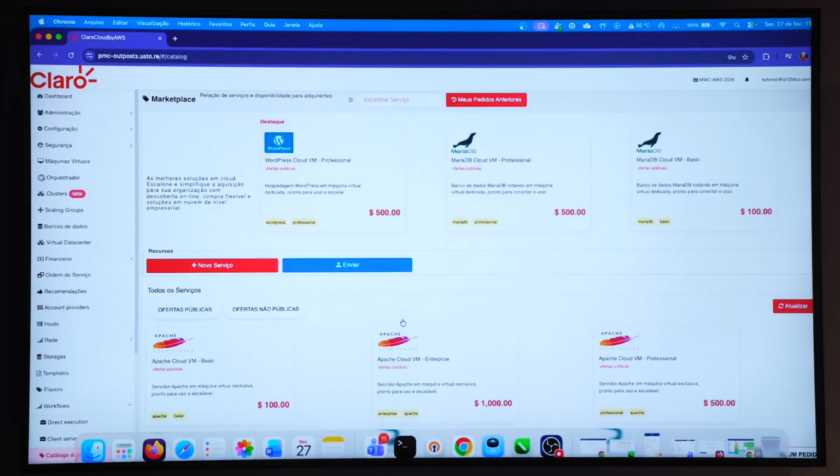In Claro Cloud Portal, you have the marketplace. You can create offers for your teams. For example, your company has some compliance needs with some third-party vendors in security. So you can access the marketplace and create offers for your company and your teams to use from your own marketplace. So for example, imagine that you have a security license, or in this example, a WordPress license, a MariaDB license. You can create offers for your teams to access directly from the Claro Cloud, or for the companies that you're working on, to access these flavors and these types of license in the marketplace.